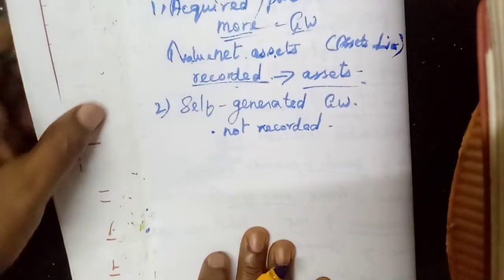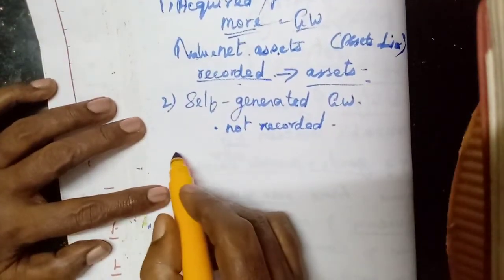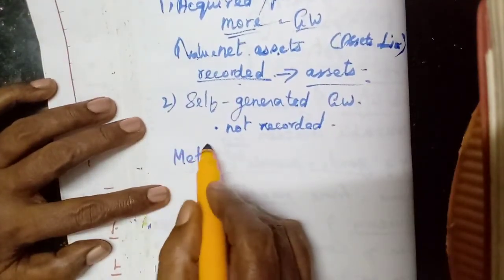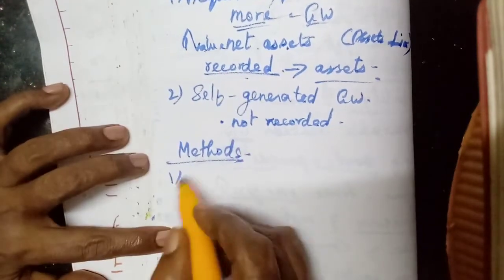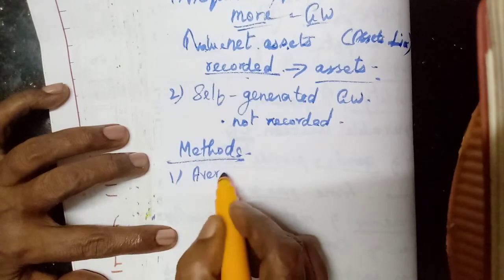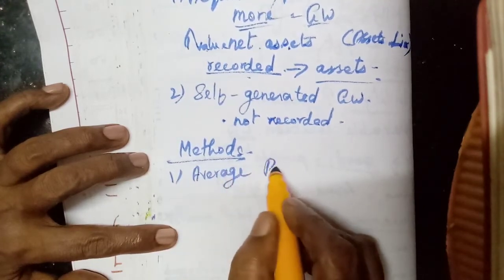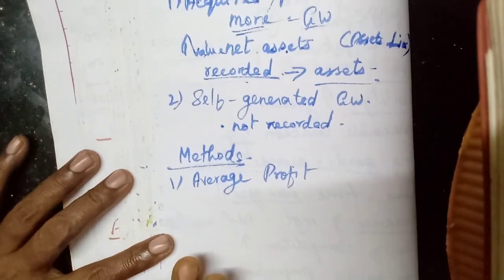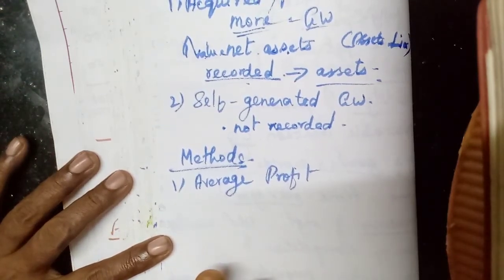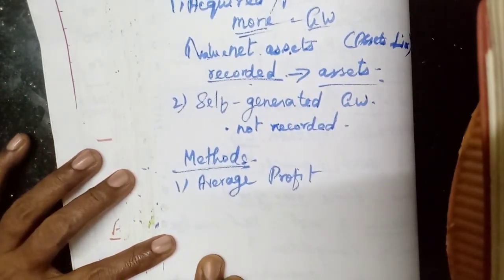Now, there are some methods for the valuation of goodwill. The first method we are going to learn is the average profit method. Very simple. In this chapter around 9-10 problems alone are given, but 4 or 5 methods are available.